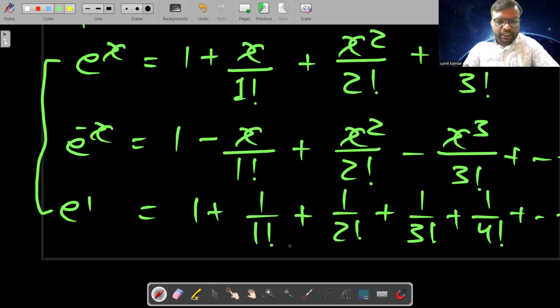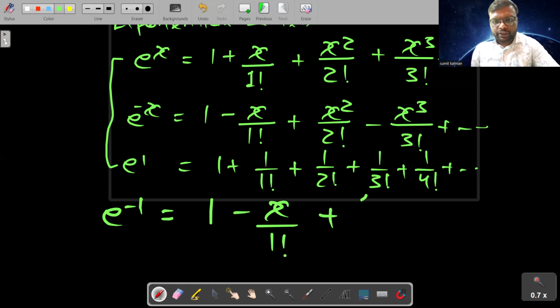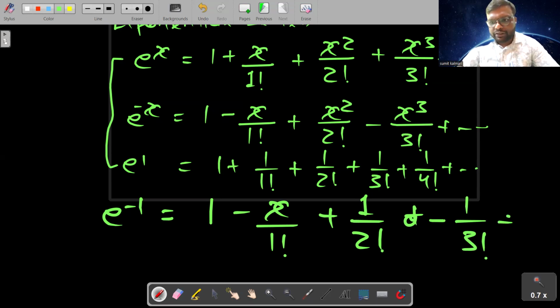Students, if we have to write the expansion of e raised to power minus 1, how will we write it? Just put x equal to −1 here. So here 1 − 1/1! + 1/2!, because the square of −1 will be 1. And here, students, −x³: minus 1 cubed will be equal to −1. So here −1/3!. And so this is the expansion of e raised to power minus 1.